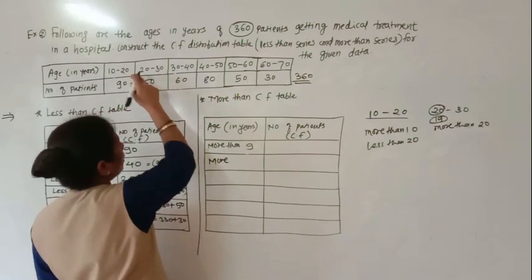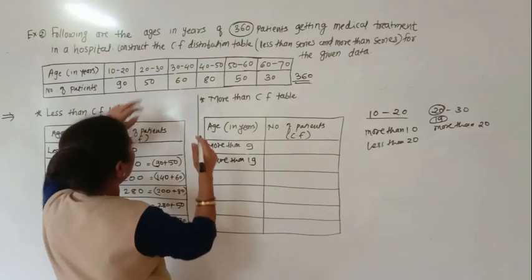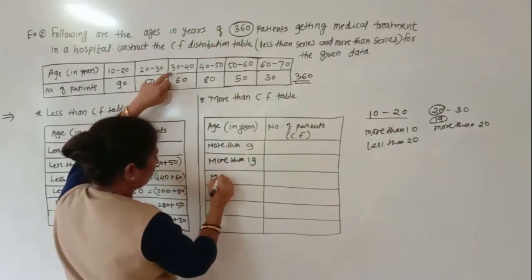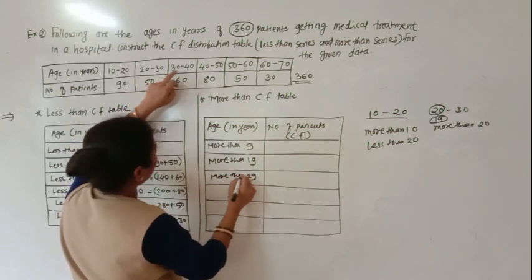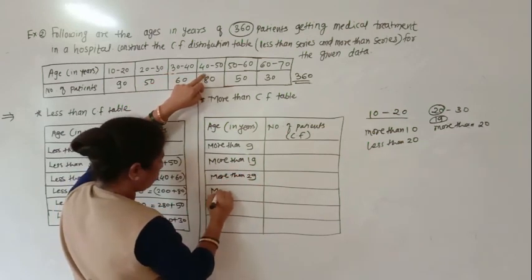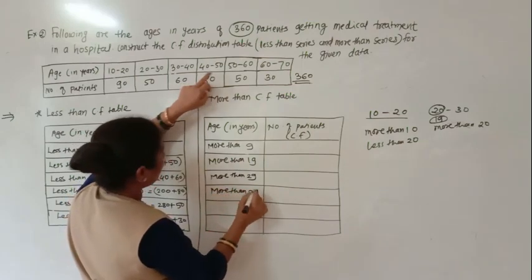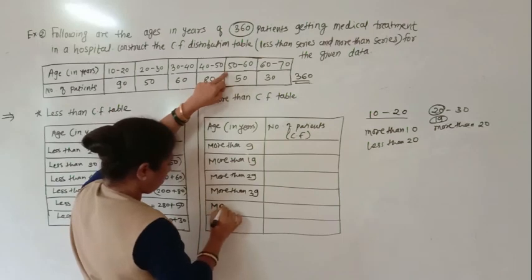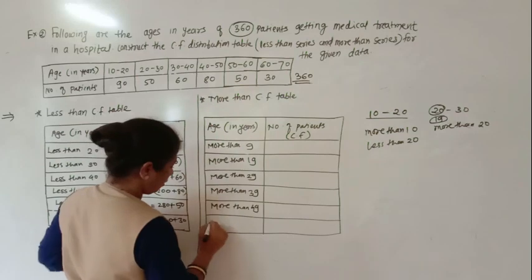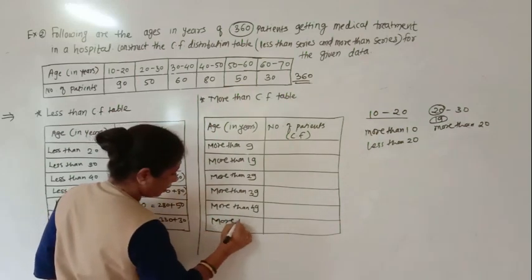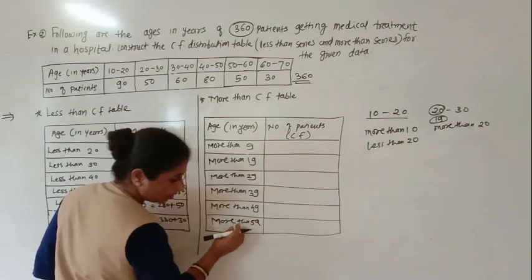Then the second group will be more than 19. Then third, more than 29. Fourth, more than 39, more than 49 and more than 59. Okay.